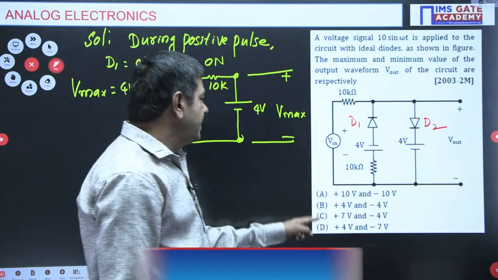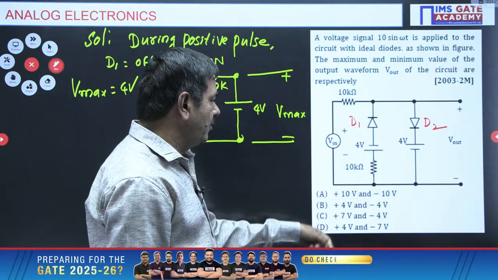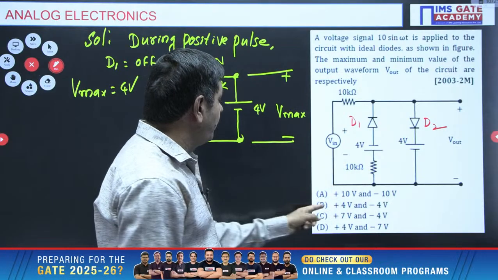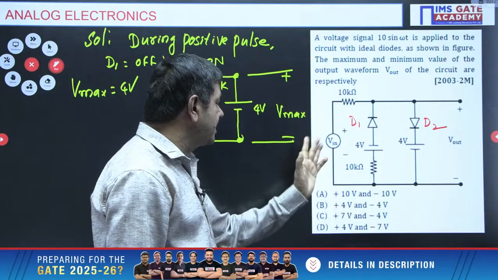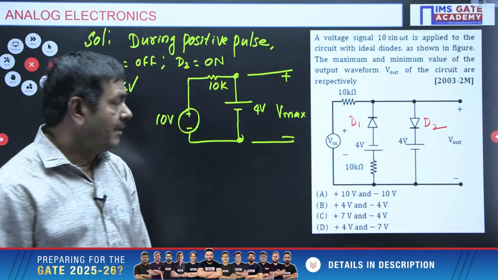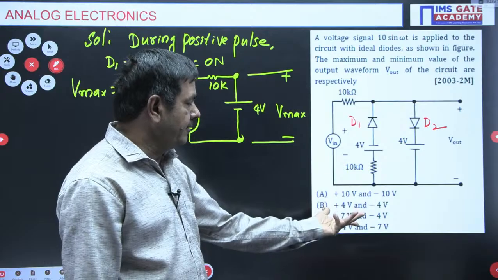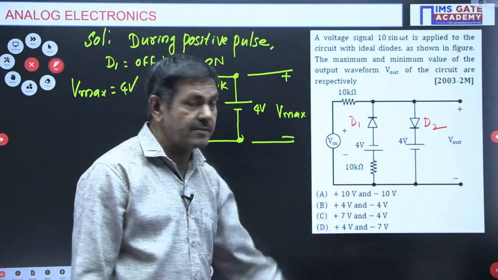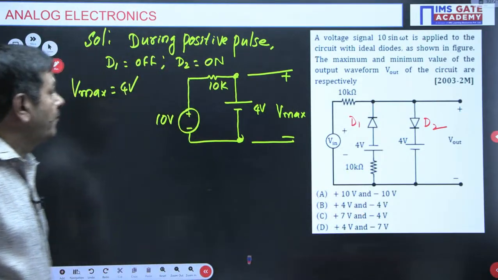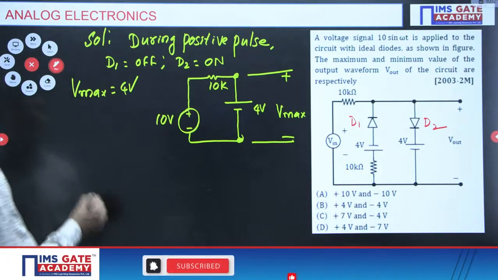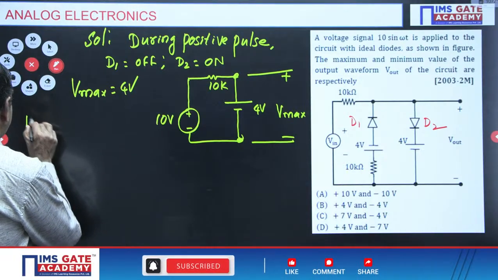But A and C are not correct here now. 4 voltage in the B, 4 voltage in the D also we have. Without finding the V minimum, we can't get it now, because both are given 4 voltages only here now, V max. To find the V minimum during negative pulse, which diode is on, you identify.